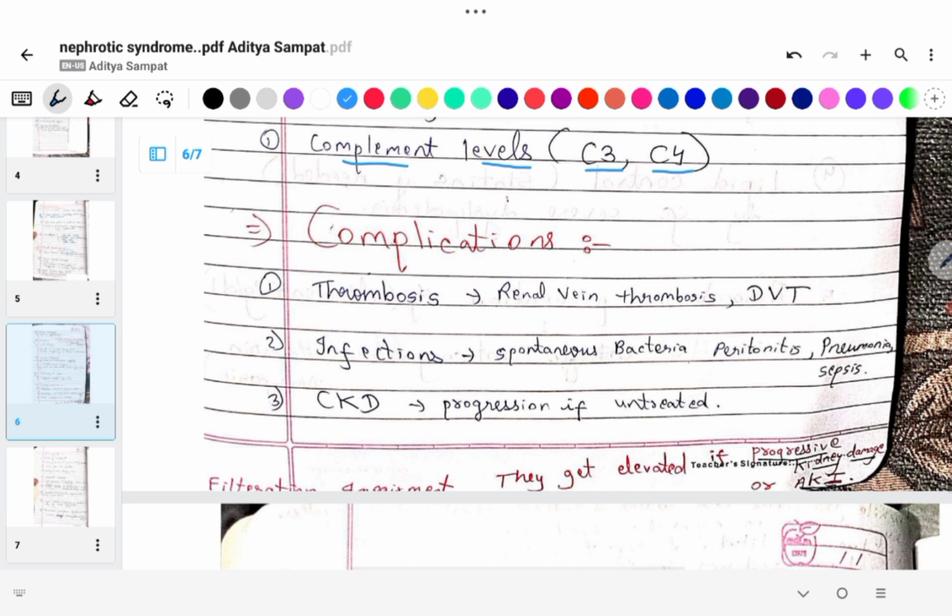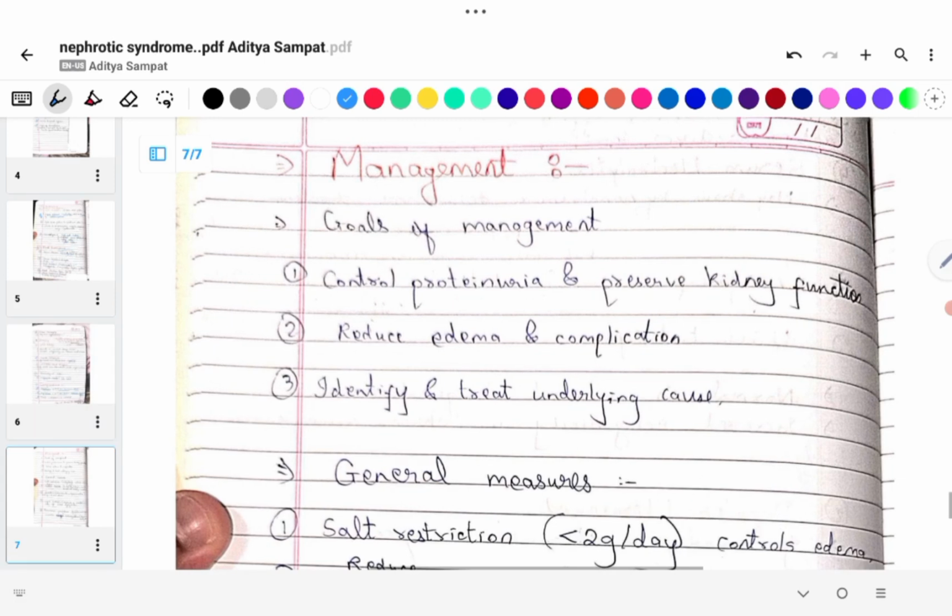Now complications. First is thrombosis, renal vein thrombosis, DVT. Second, infections, spontaneous bacterial peritonitis, pneumonia, sepsis. Third, CKD progression if untreated. Now we move on to the management. Goals of management. First, control proteinuria and preserve kidney function. Second, reduce edema and complications. Third, identify and treat underlying cause.